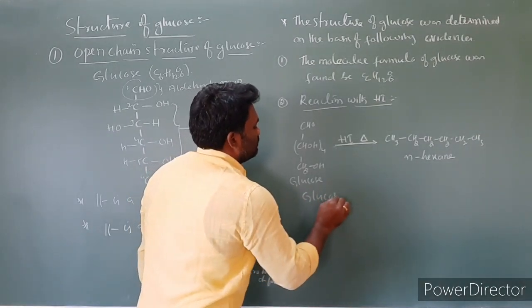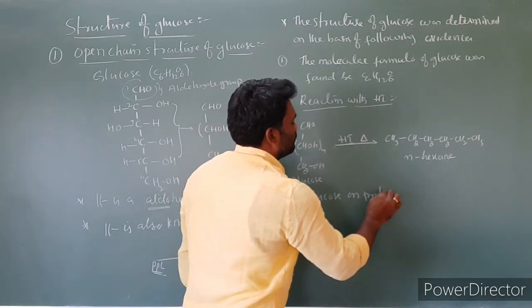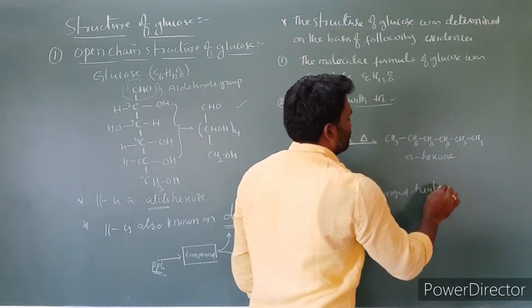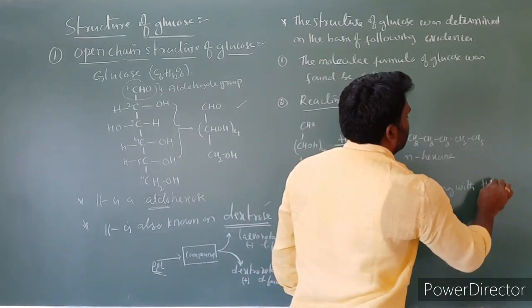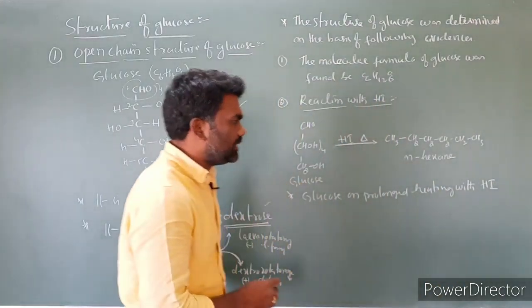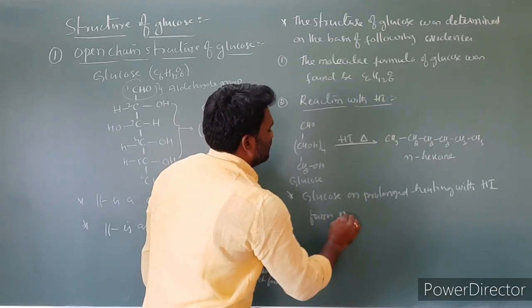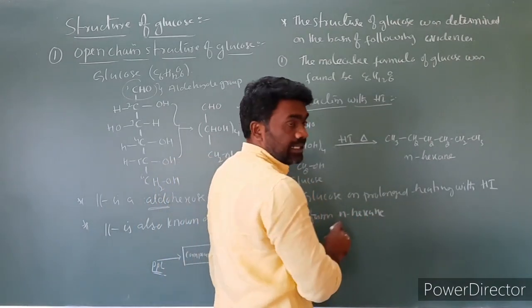Glucose on prolonged heating with HI forms n-hexane.